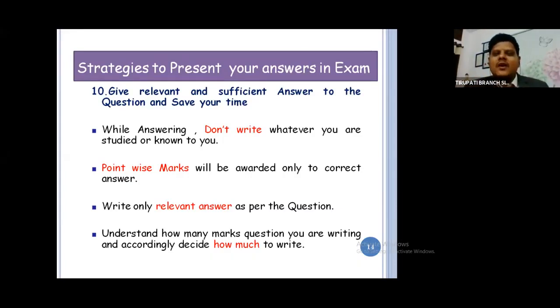Point-wise marks will be awarded only to correct answers, not for wrong answers. Write only relevant answers as per the question. Read the question, read the question, read the question. Underline the phrases, use the pencil. Understand how many marks the question carries, and accordingly decide how much you should write. If I am writing a 3 marks question, write 3 points. If you are not satisfied, write 5 points. Don't go beyond that.